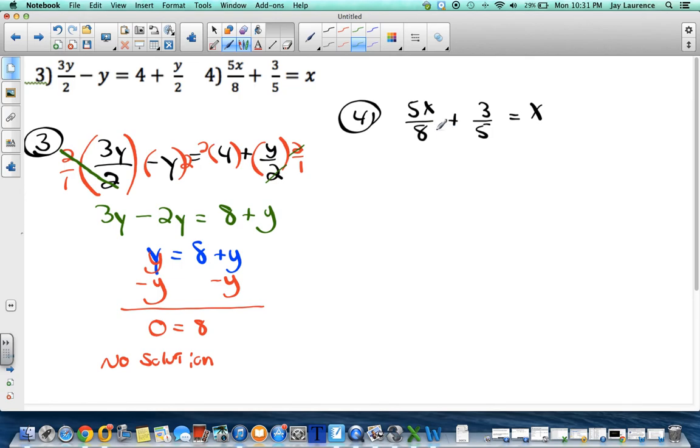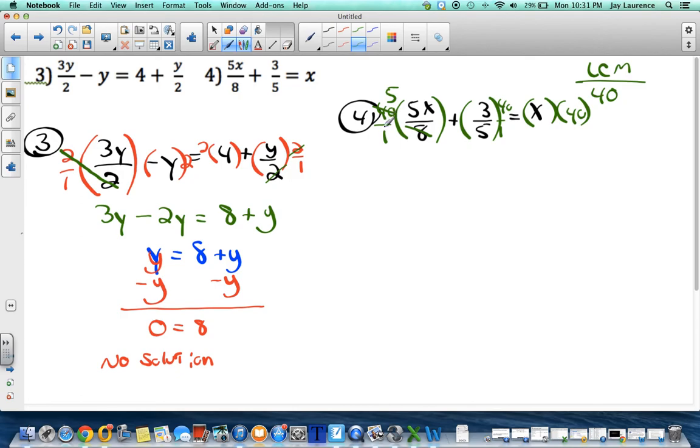I need a number to multiply by that will get rid of both the 8 and the 5. Well, I need that least common multiple. Remember the least common multiple? I need 40. So I'm going to multiply by 40 here, I'm going to multiply by 40 here, and I'm going to multiply by 40 over here. Okay, so this will cancel with that.